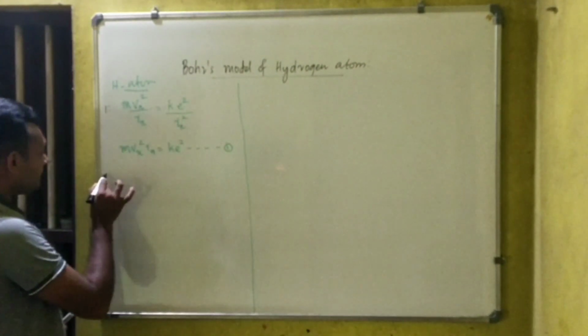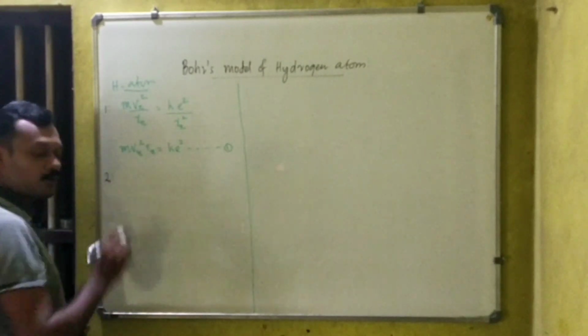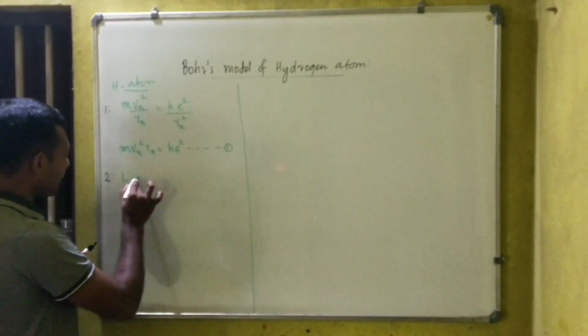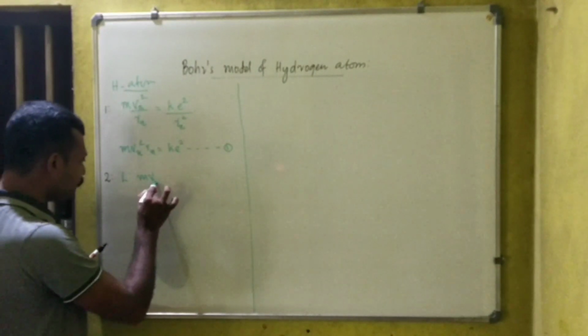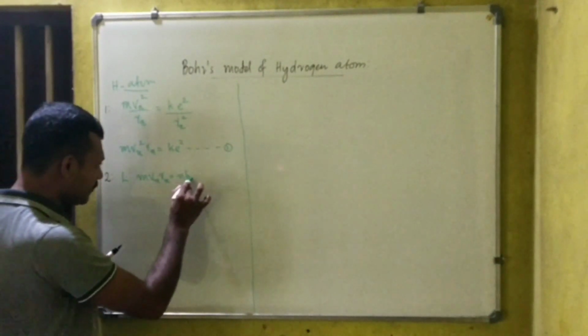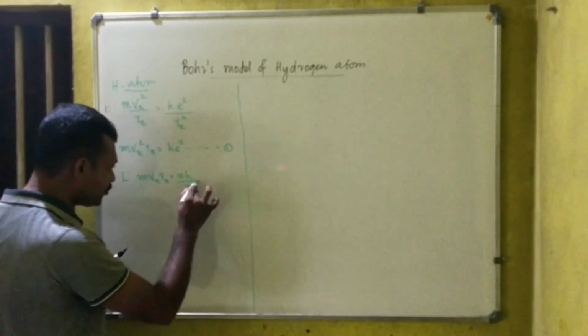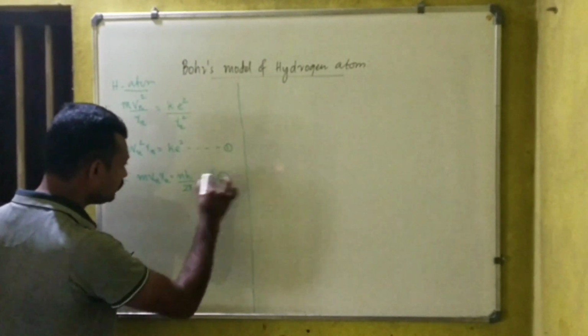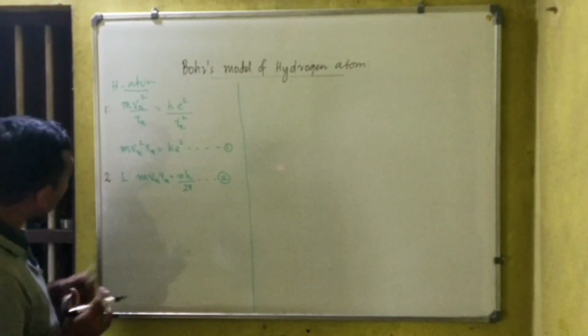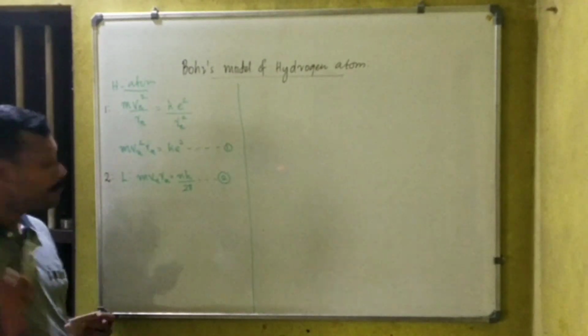This is the first equation, first postulate. Coming on to the second postulate, it is regarding the angular momentum. So we know that angular momentum L is equal to m into vn into Rn, that is equal to nh divided by 2 pi. That is equation number 2. Now I tell you these two equations are very important. I just wrote them in green color only because they are very important equations.